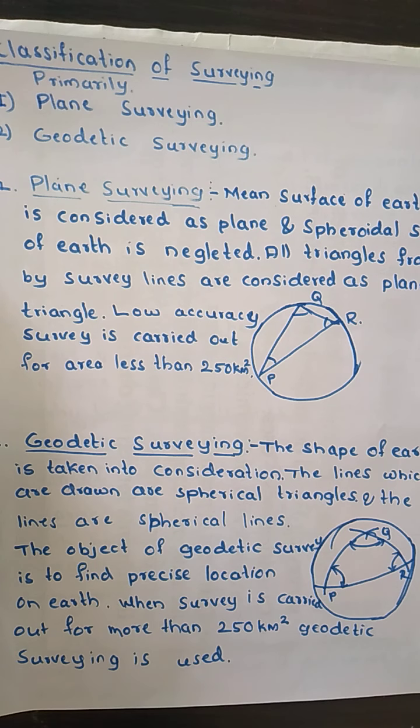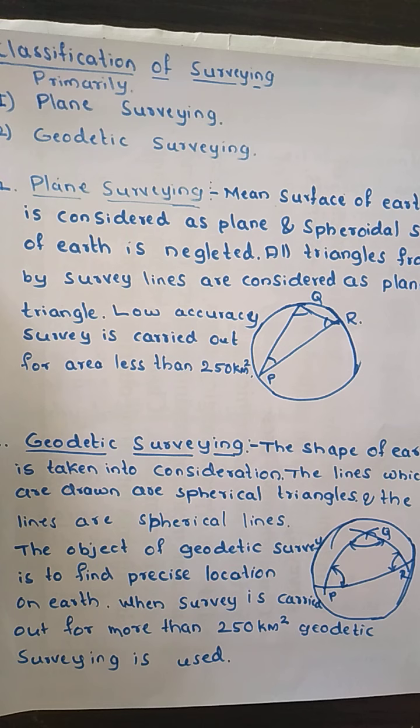Now, coming to the classification of surveying, we are going to classify surveying primarily into plane surveying and geodetic surveying. Then, based upon the nature of the field, we are going to divide it into three types.